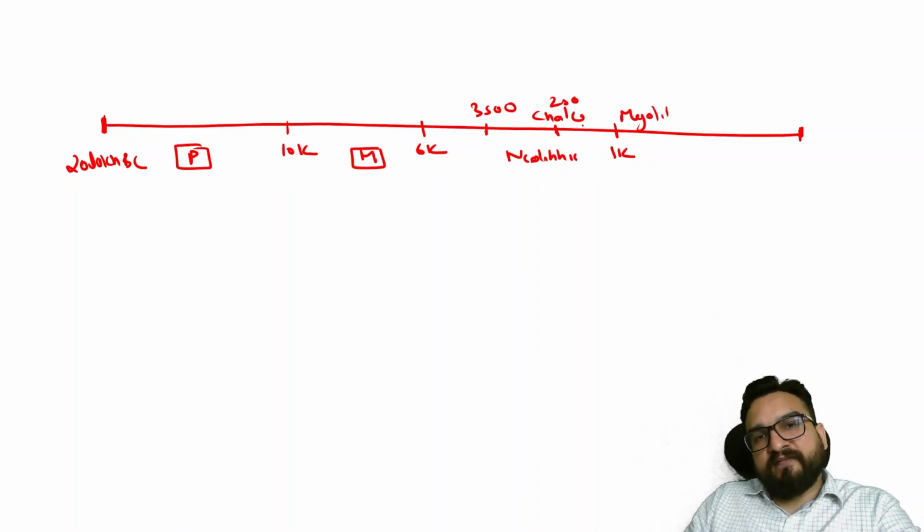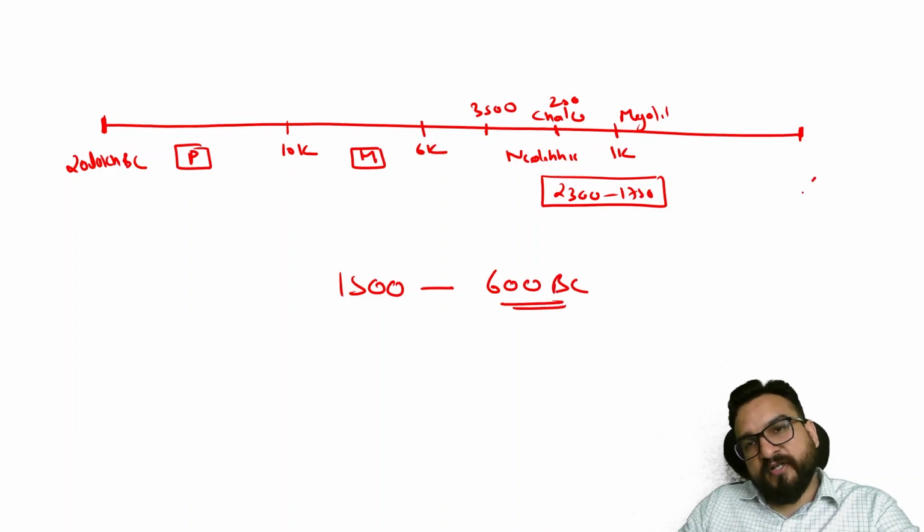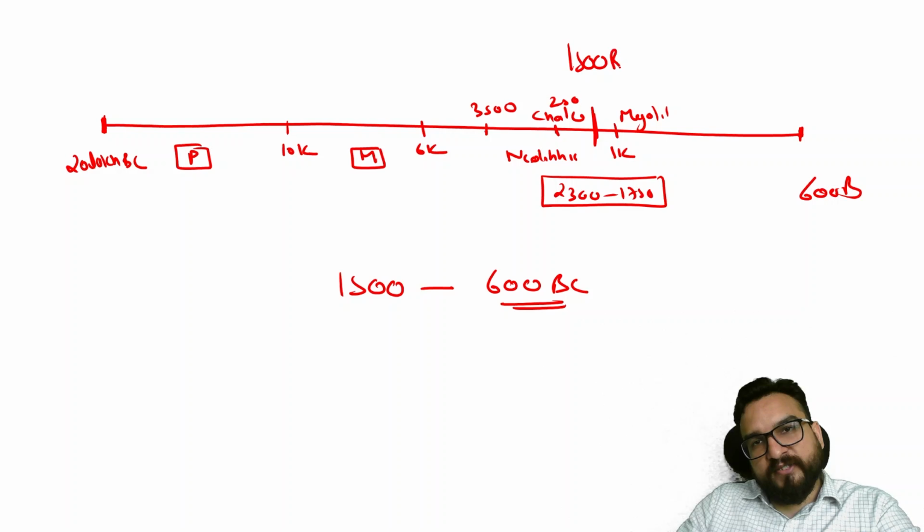In the IVC time frame, in the last two lectures we have understood the story from 2300 to 1750. I hope you must be understanding this. In today's class, our story will be from 1500 to 600 BC. Now we will be moving till 600 BC, starting somewhere around 1500 BC.